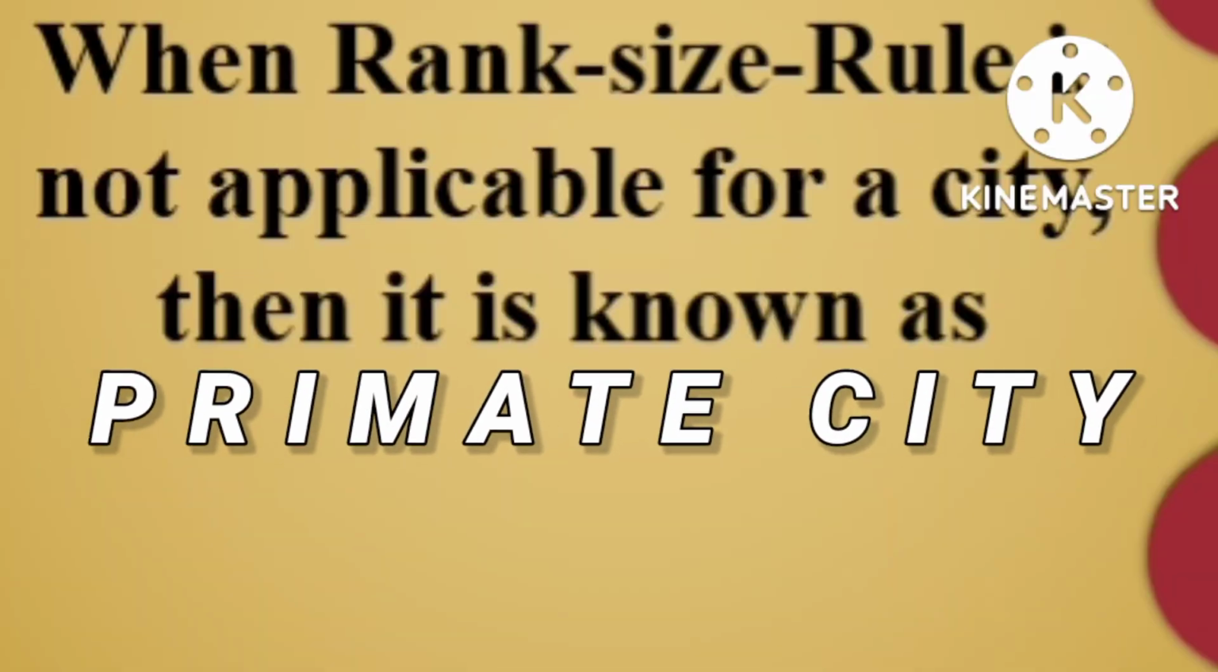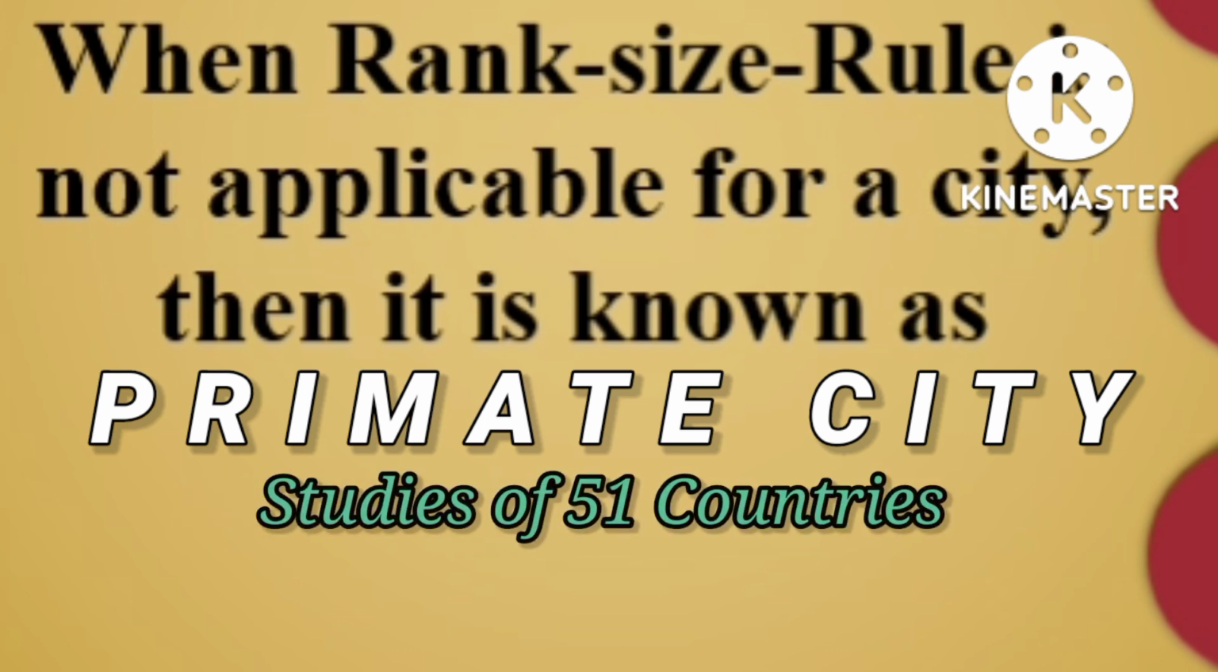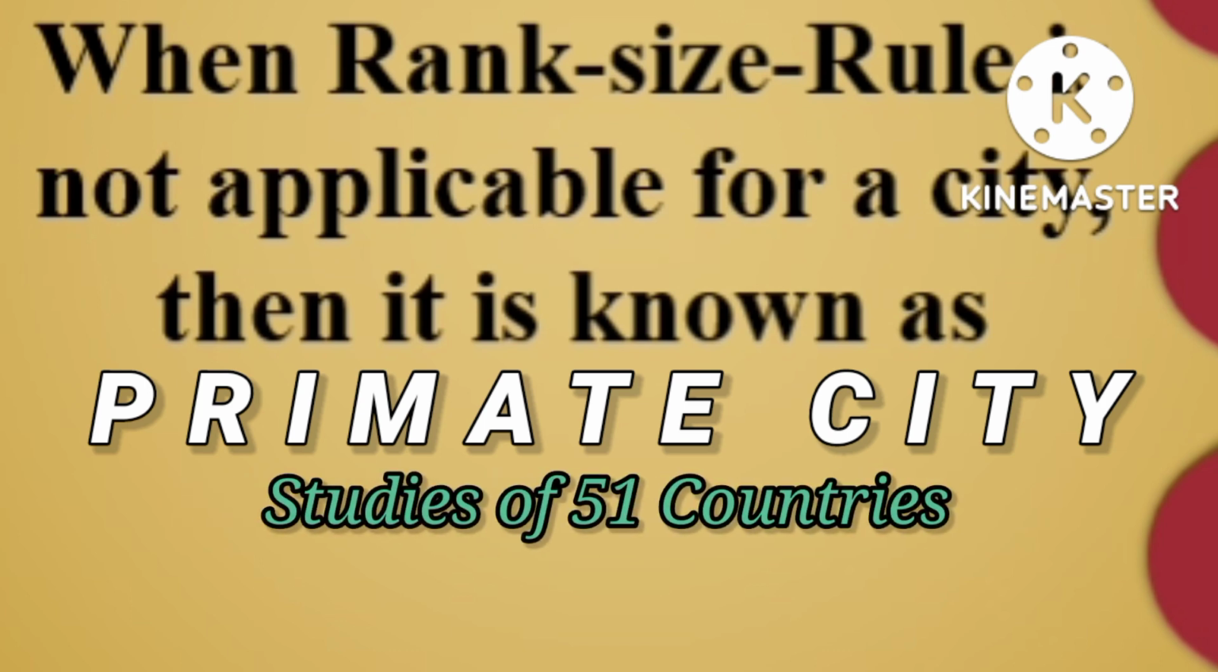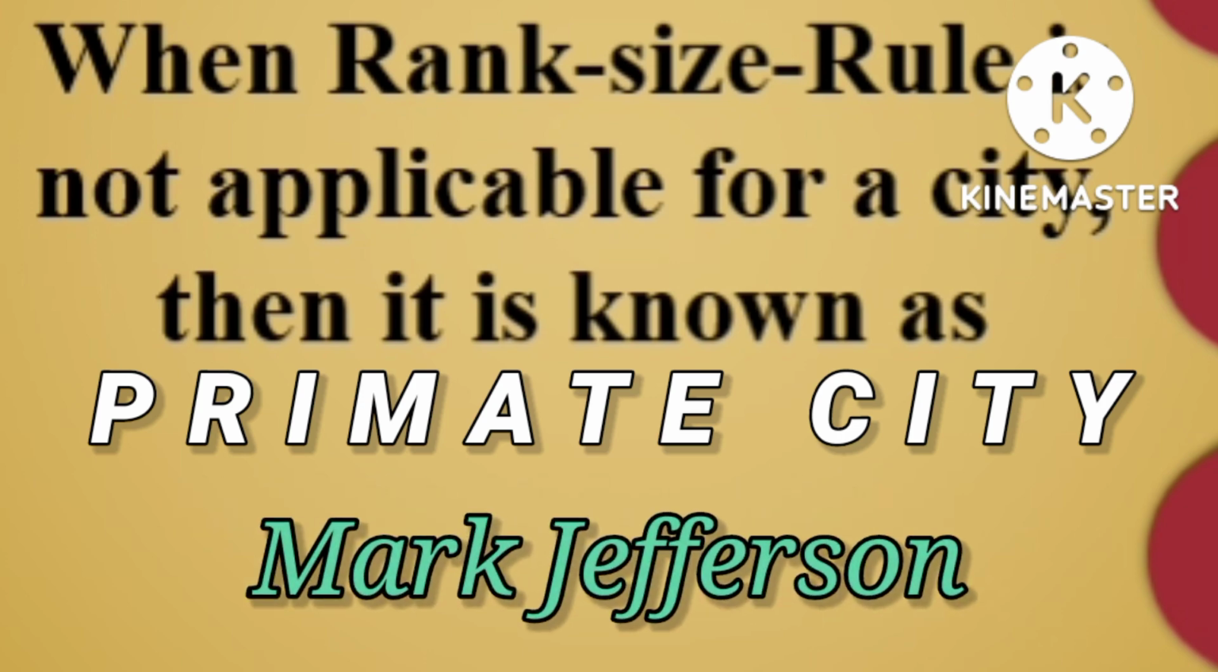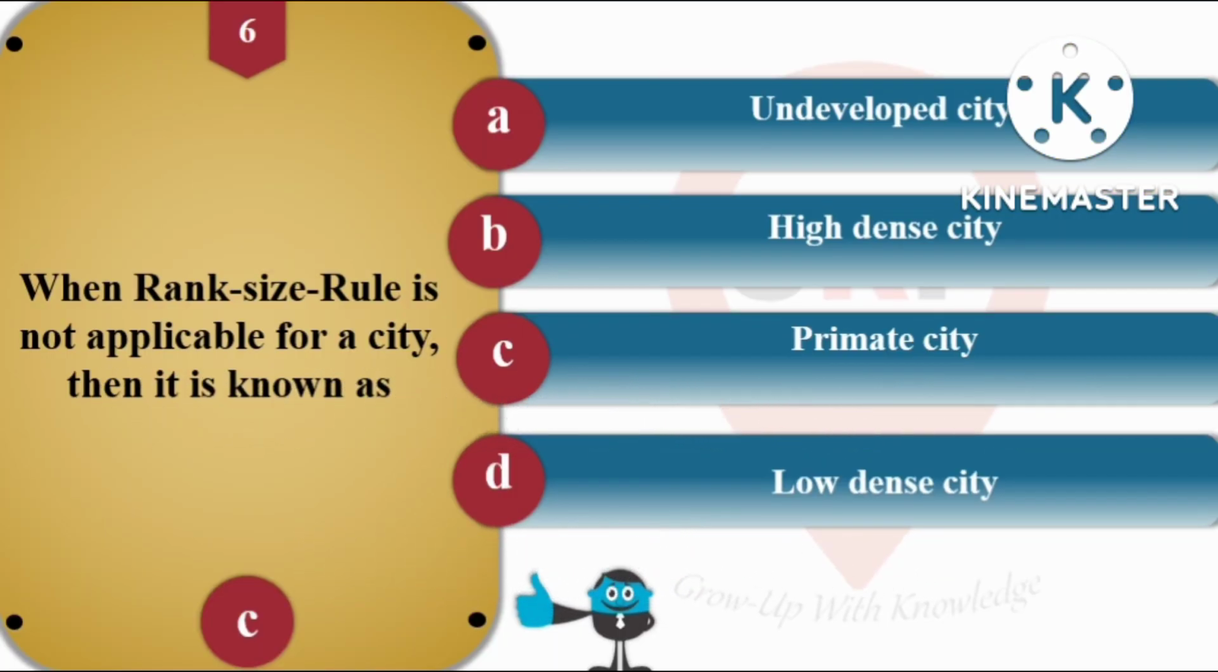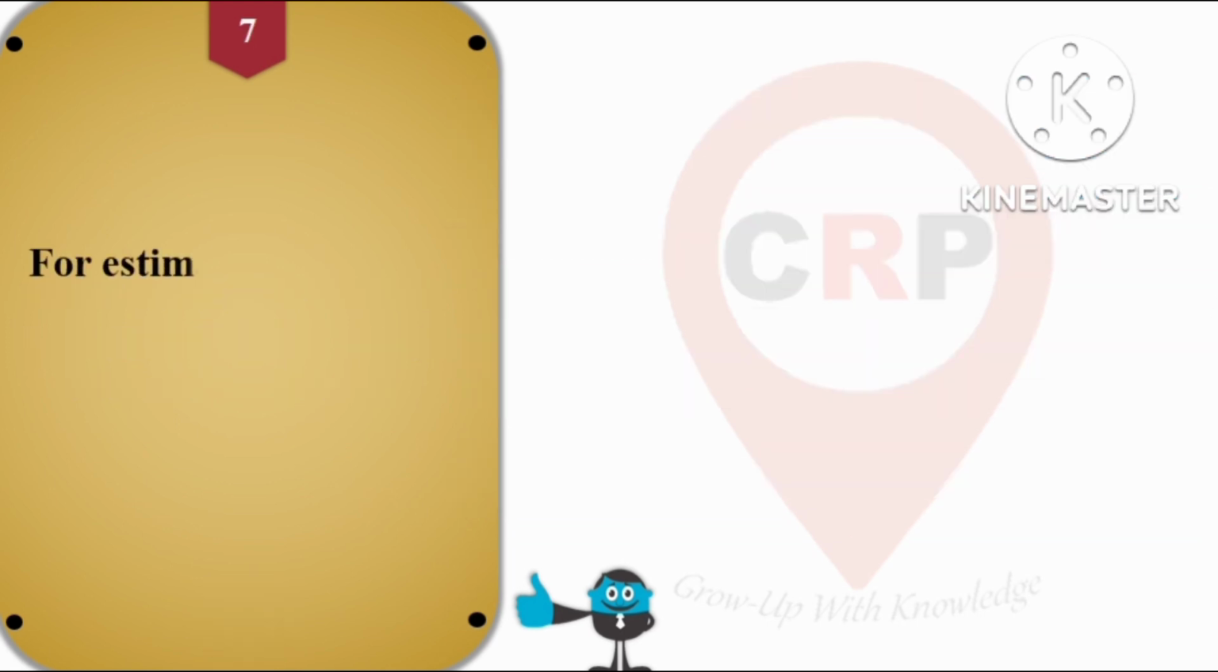So this primate city is an empirical inductive model based on experience and observations of the study of 51 countries. So it was proposed by Mark Jefferson. Hence, whenever the rank size rule is not applicable for a city, we call it a primate city. So right answer is C, that is primate city.